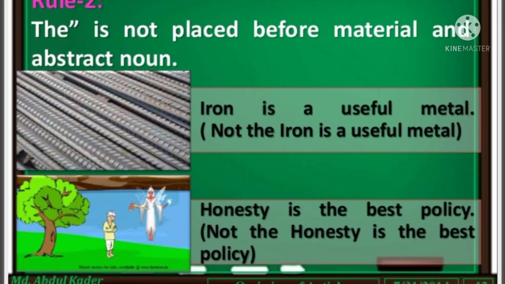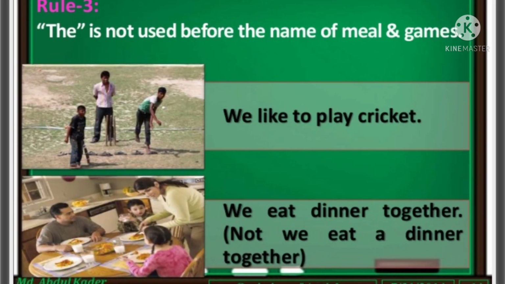Newton, Shakespeare, etc. It means other persons, or it means generally who has the quality of Newton, Shakespeare, Mother Teresa, etc. It's not used before material and abstract nouns. For example, iron is a useful metal. It's not the iron. And for abstract noun, honesty is the best policy. It is not an honesty or the honesty. Honesty is enough. Definite article is not used before the names of meals or games. For example, we like to play cricket. It's not the cricket. We eat dinner together, not a dinner together.